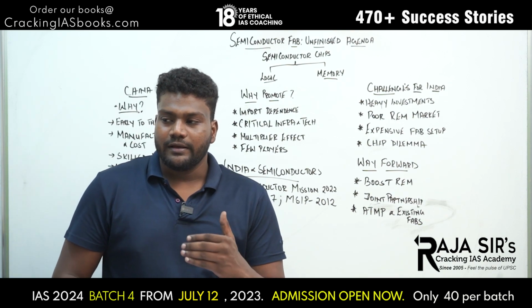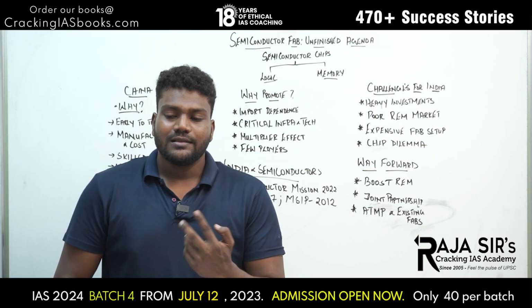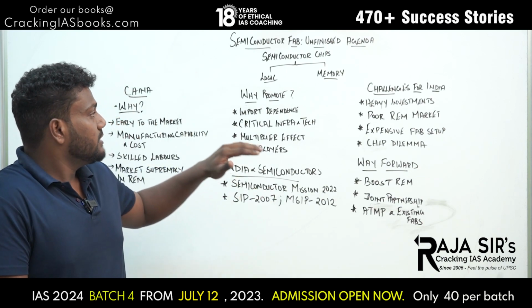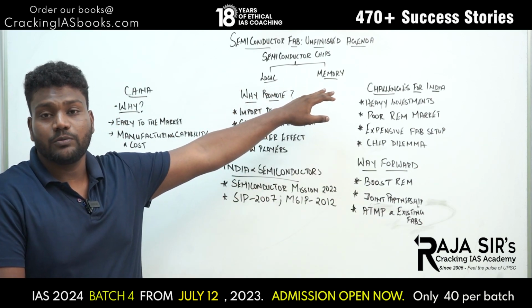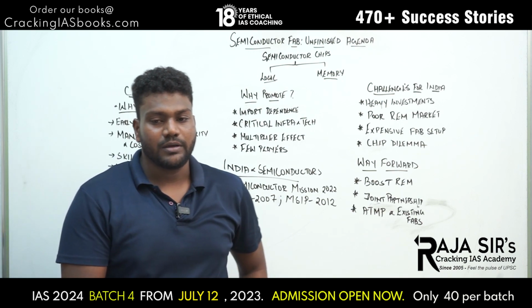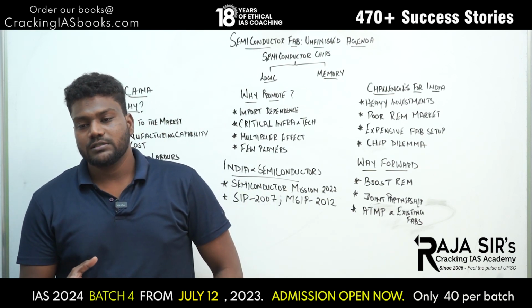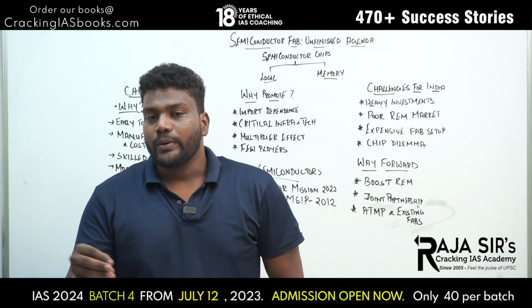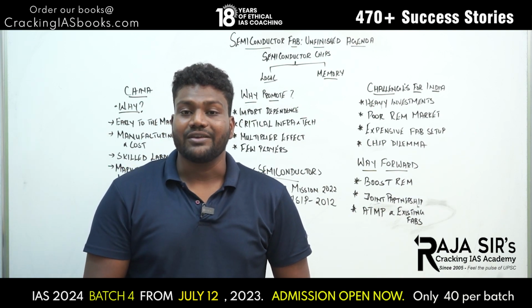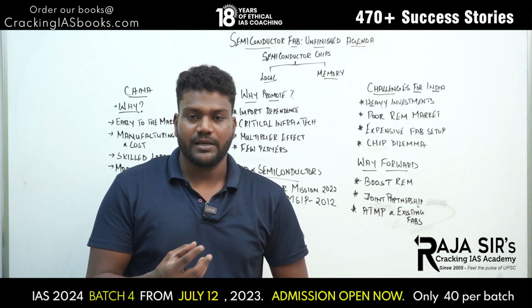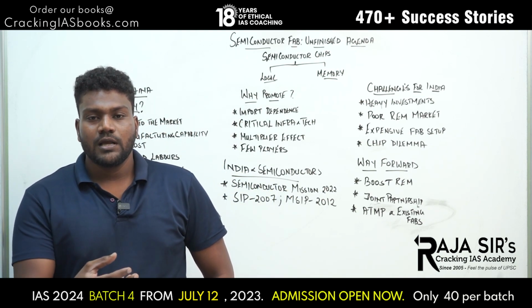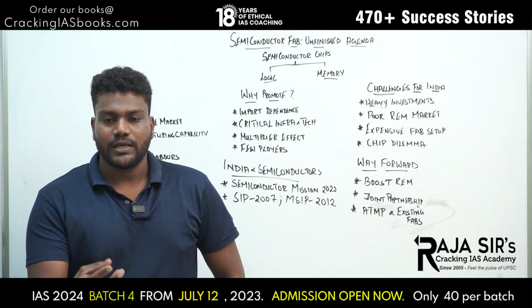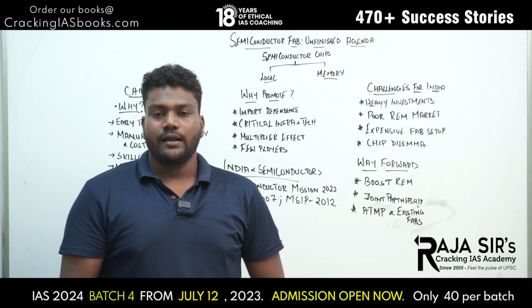When it comes to semiconductor chips, there are two types: the first is logic and the second is memory. What is a logic chip? A logic chip uses information to help electronics do their tasks efficiently, what they are basically designed to do.